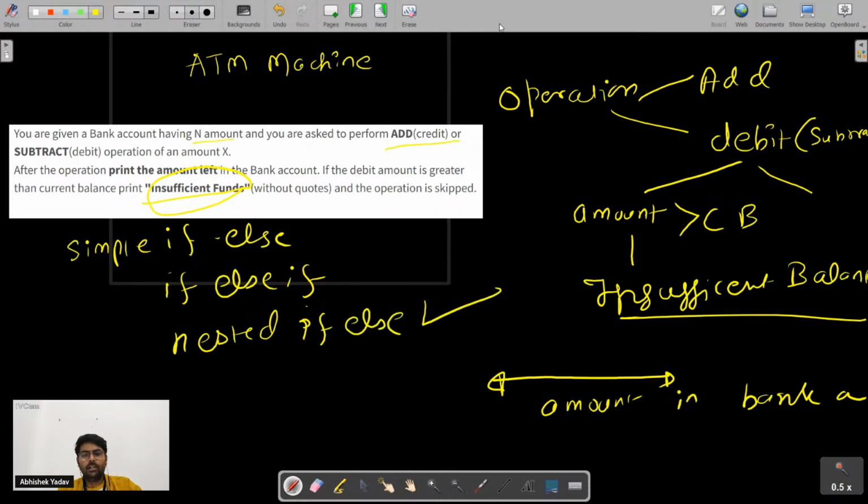Why will this work? Because here you can see, while performing the operations, you are having two choices, right? Yes, you can use that one also. So here we are taking the example of nested if else. So we are going with the nested if else.